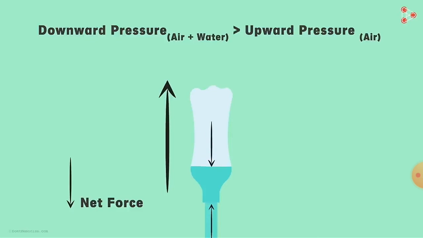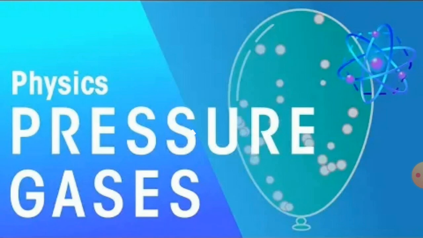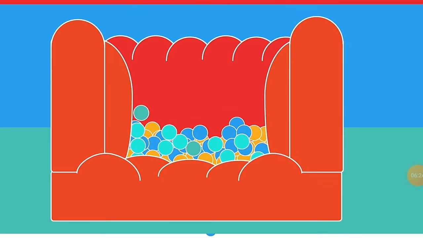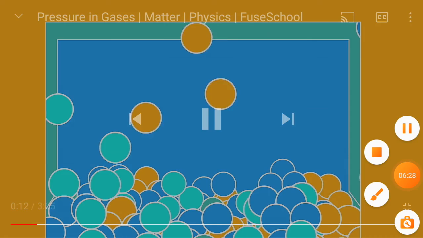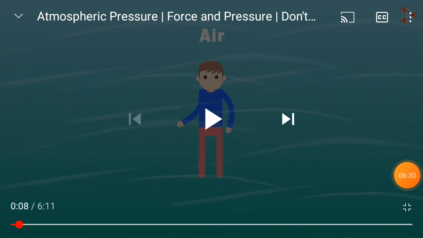Now, physical pressure of gases. So today we discussed atmospheric pressure, and in our next video we will discuss our next topic.